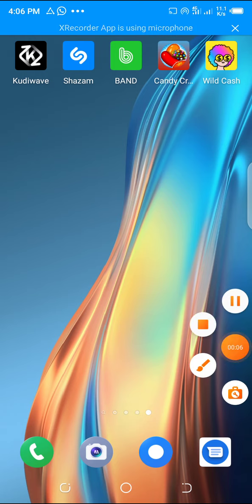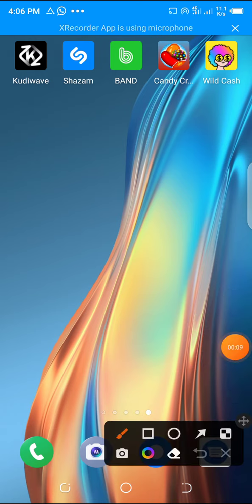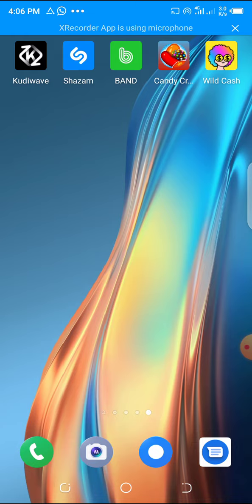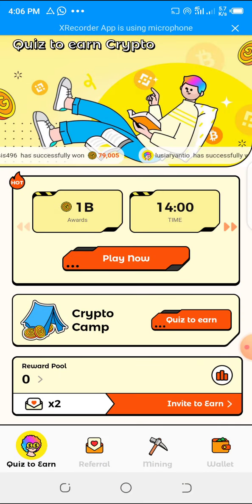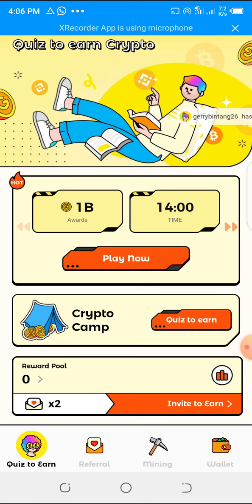Okay, I want to show you a particular app I came across. This particular app is called Wild Cash. Let me open it. I'm going to show you the 3 ways through which you can earn money.